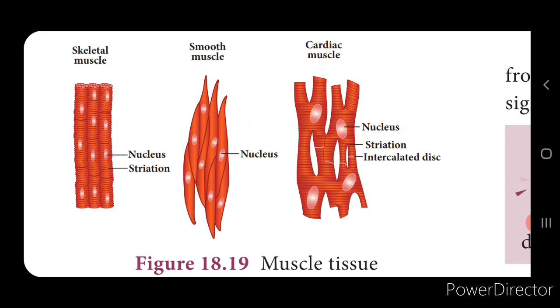The next one is the cardiac muscles. These are especially the muscles present in the heart. The muscle fibers are cylindrical and branched. You can see it is branched, isn't it? And it is uninucleated, in the sense that it consists of a single nucleus. The branches that are joined together are called the intercalated disc, because two fibers are joined together, isn't it? So this is called the intercalated disc. Mostly the contraction of the cardiac muscles is involuntary, and it is very rhythmic.